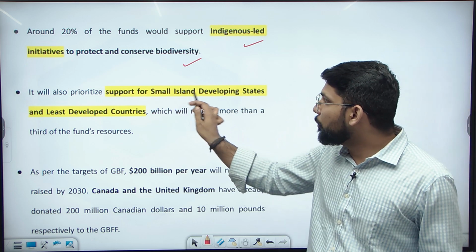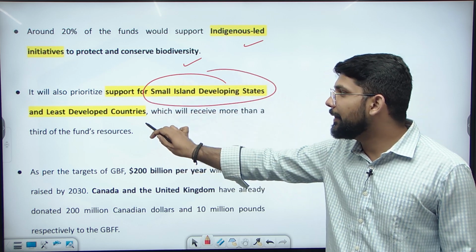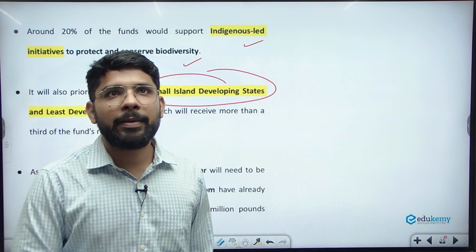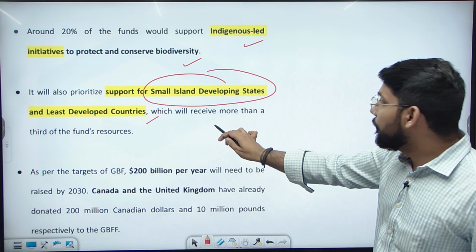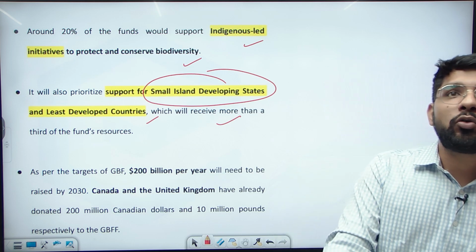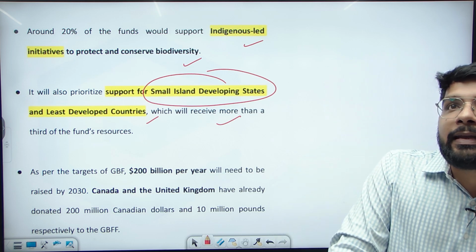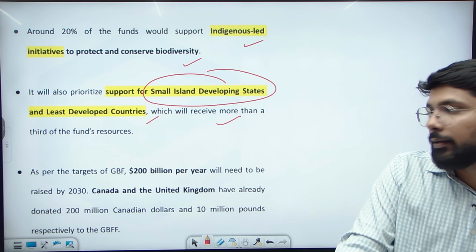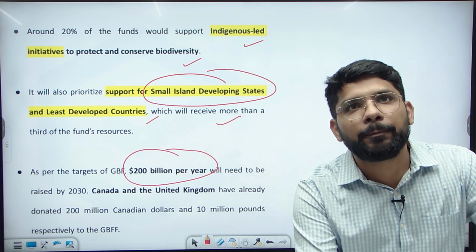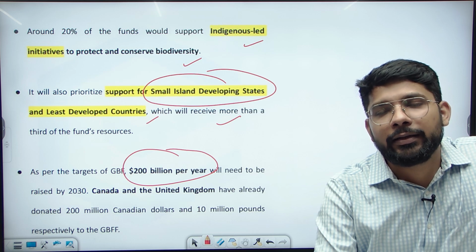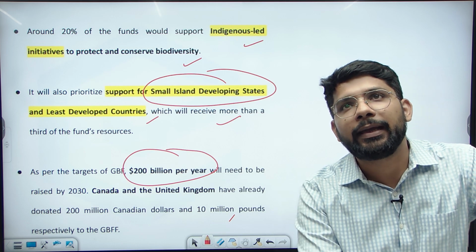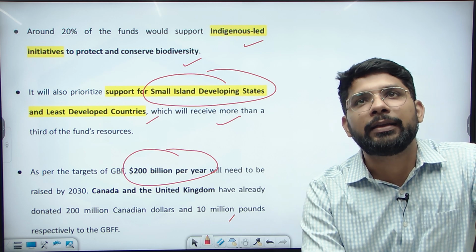It will prioritize support for small island developing states and the least developed countries, which will receive more than a third of the fund resources. As per the target, $200 billion per year needs to be raised by 2030. Canada and the United Kingdom have already donated 200 million Canadian dollars and 100 million pounds. The two countries, Canada and the UK, have already donated to the fund.